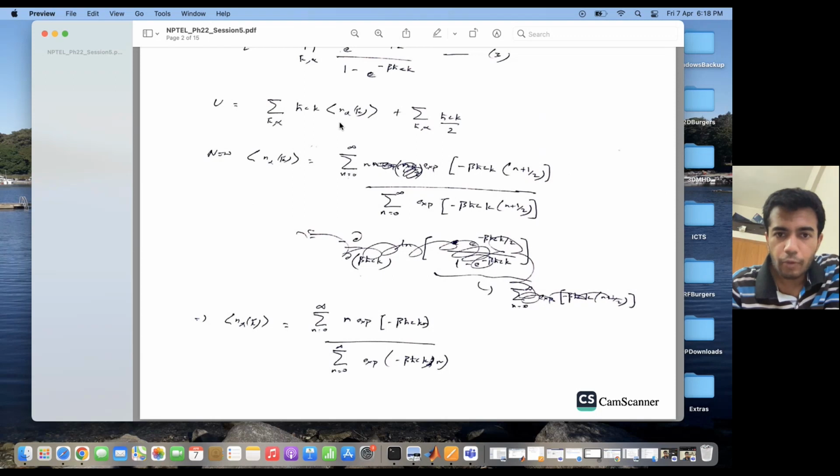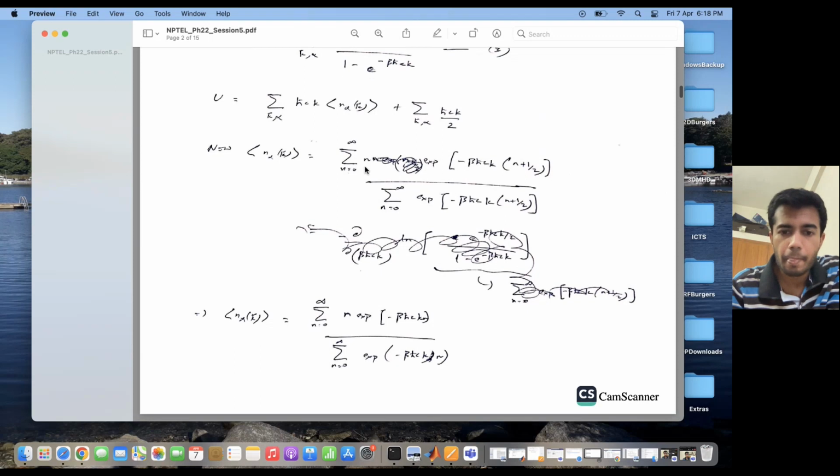Okay. Now what is the average of n_α? The average of n_α can be written in this form: summation of n going from 0 to infinity of n e to the power minus beta h cross ck (n plus half), divided by the summation of n going from 0 to infinity of e to the power minus beta h cross ck (n plus half). So basically it is the weighted sum over all the probabilities, the weight being n.